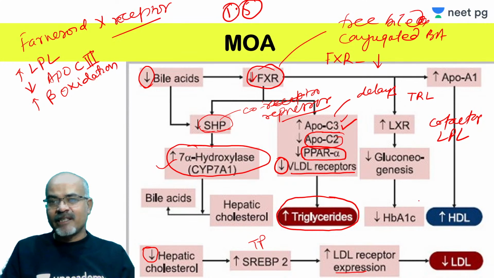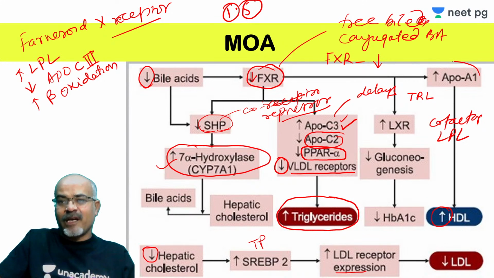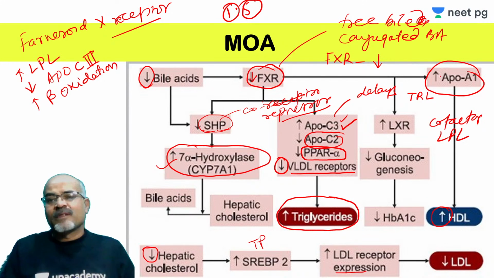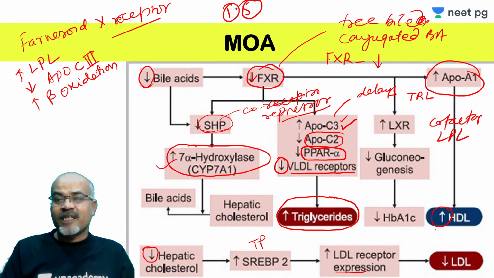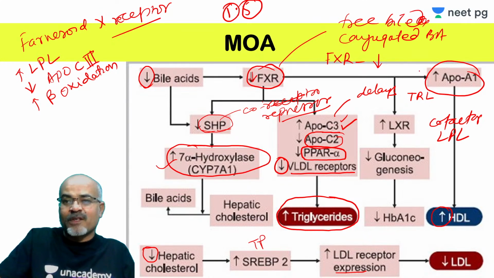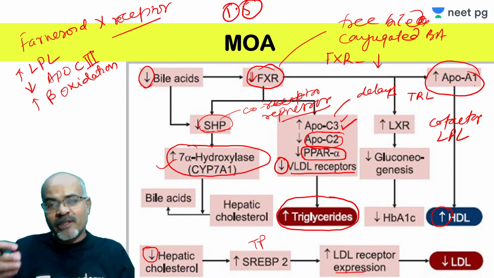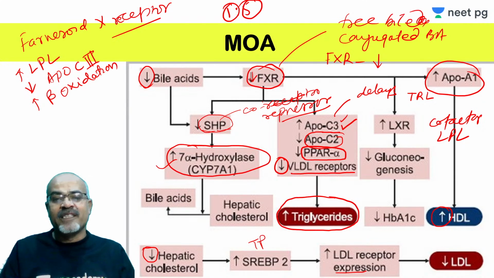And HDL is also increased because there is increase in ApoA1. This increase in HDL is because of the increased synthesis of its apolipoprotein ApoA1. So this can also lead to a little increase in the HDL level.